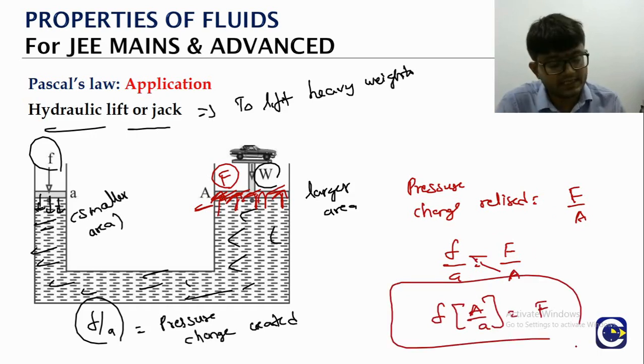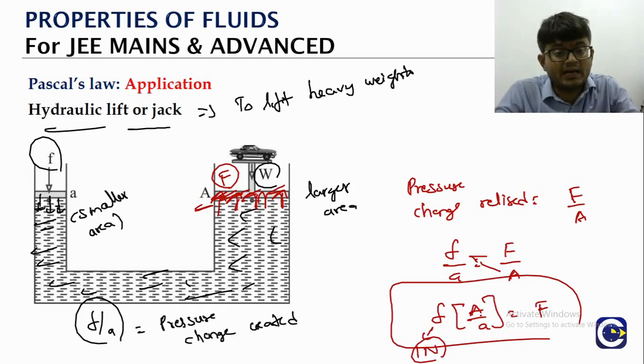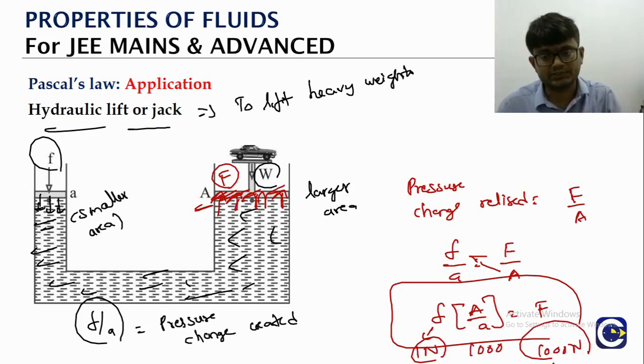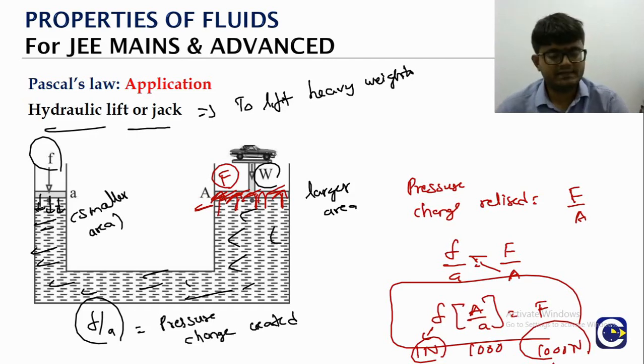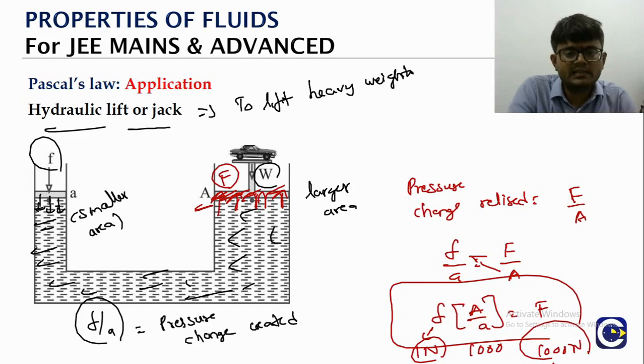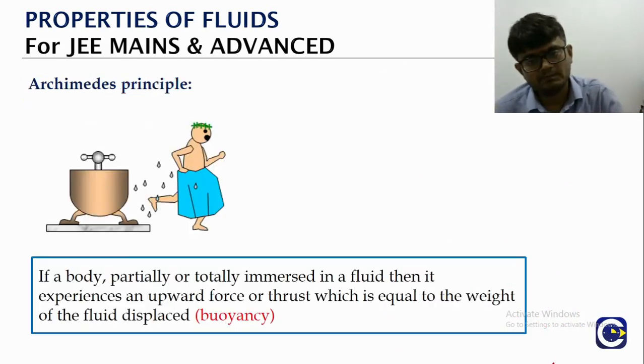Now the beauty of this is, if I apply small f as the input force, say 1 Newton, and capital A by small a, where capital A is the larger area side divided by small a, the smaller area, is, for example, 1000, then what will be the output force I am going to get? I will get an output force of 1000 newtons. So by giving a small input force, we will be able to realize a large output force. That's how we can lift these heavy weights. Questions on Pascal's law will be simply based upon this formula.